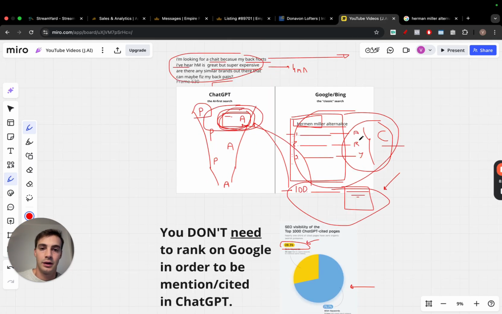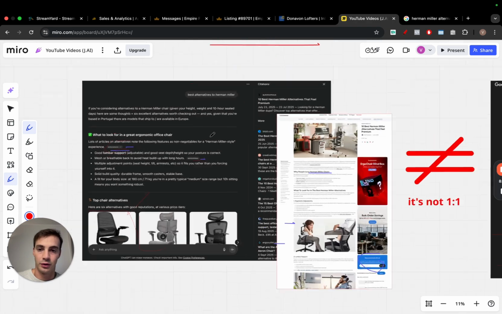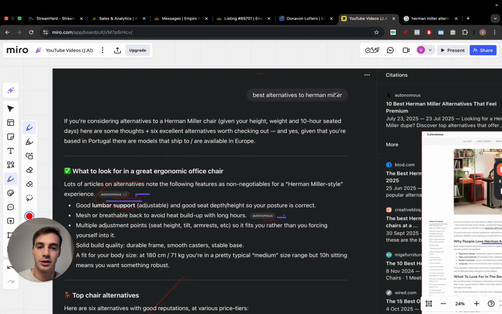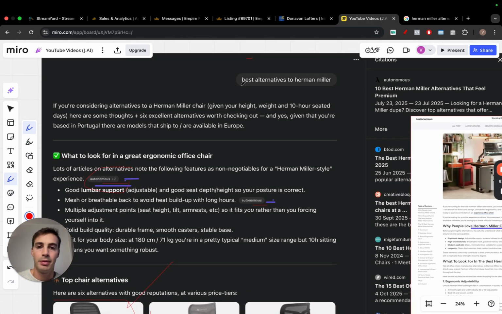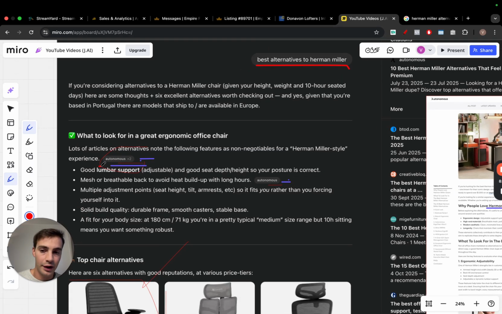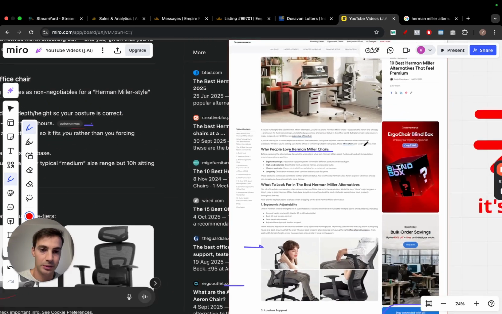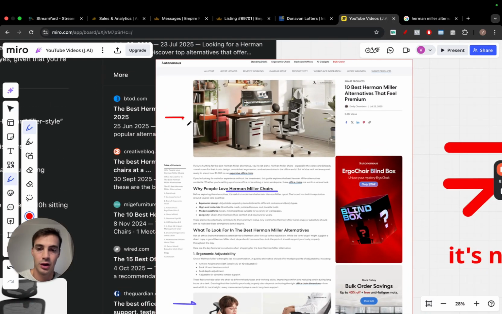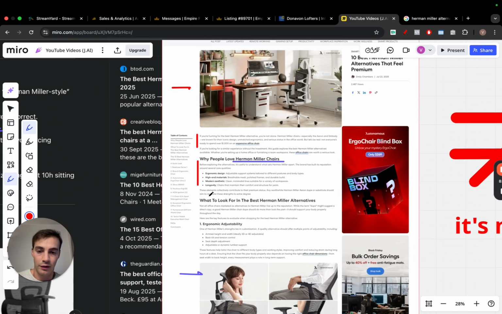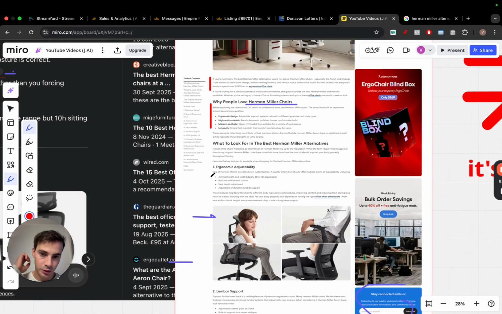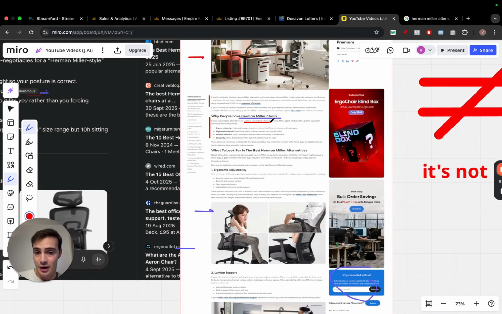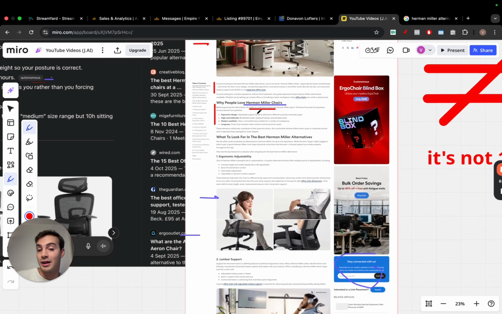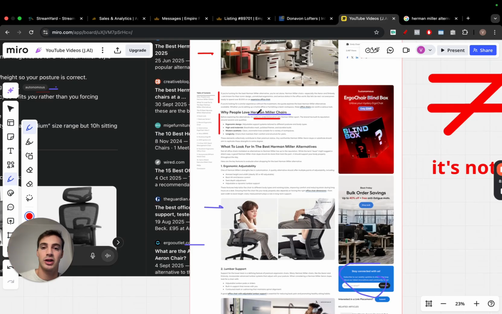Hopefully that made sense. And here's another example from a couple of screenshots I took. If you just type in, I think this is Perplexity, this is GPT, "best alternatives to Herman Miller." The very first mentioned citation is Autonomous, which, if you click here, is just a simple blog post, a simple blog post with an image. Like why people love it, whatever, or Herman Miller, a simple blog post which honestly talks about Herman Miller, but then it says, hey, listen, yes, they are great, but here's why we're better. It's just a big call to action to their own chair.